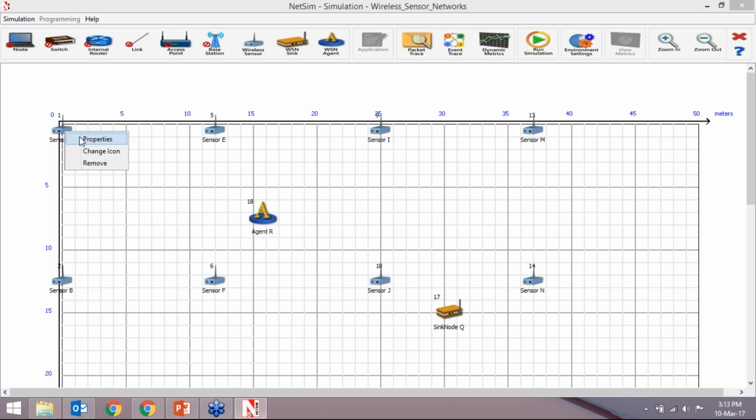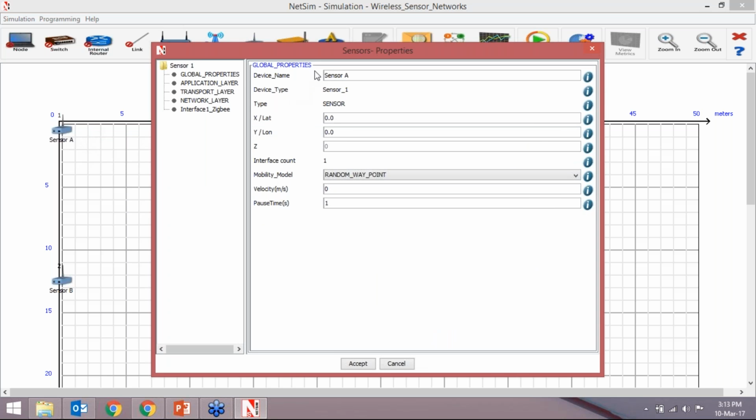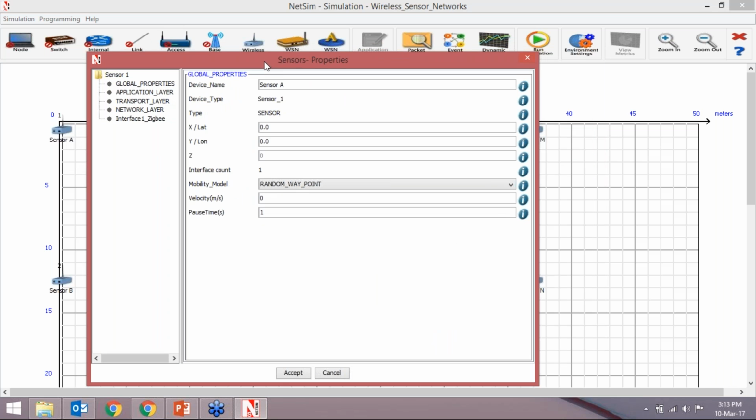Now we can see the properties of sensors. When we click on the properties by right clicking on devices, we will have the global properties where we can have the device name, device type, its location. Here we can define the mobility model, where it can be random walk, random waypoint, group mobility. Currently it is constant, it will not move. We can give the mobility to it also. So we are just making it default.